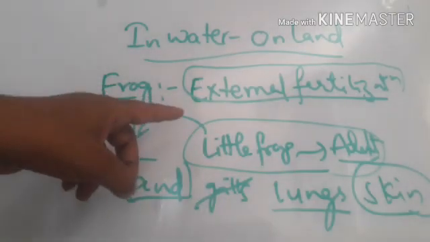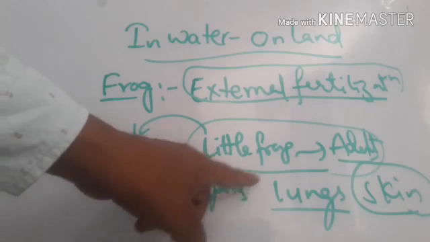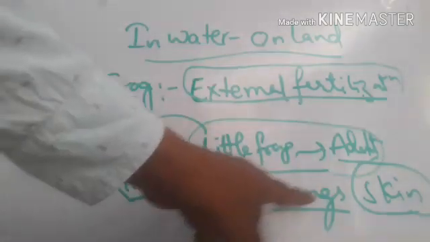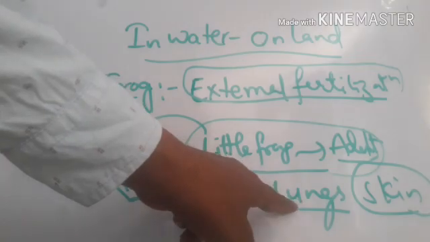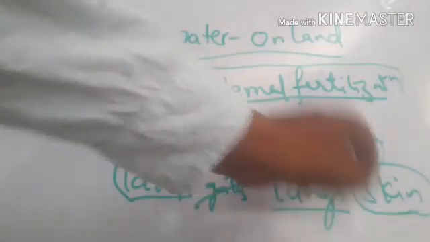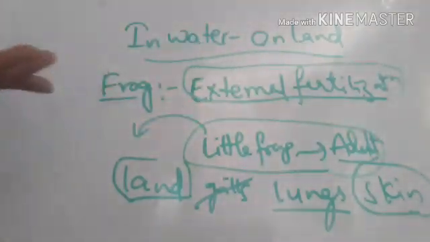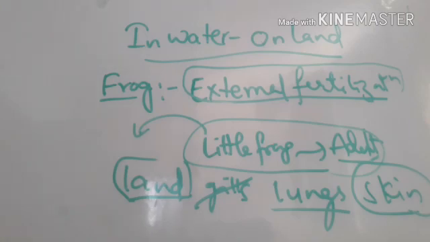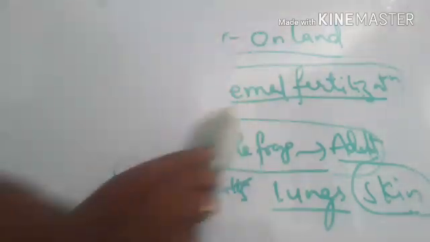Actually, when it is in baby form it uses gills. When it becomes an adult it uses skin and lungs for breathing. It uses lungs on the land and it uses skin in the water. So that's why it can simply survive in the water as well as on land. It can live in water and on land. And there is some additional adaptation in it, right? Here,